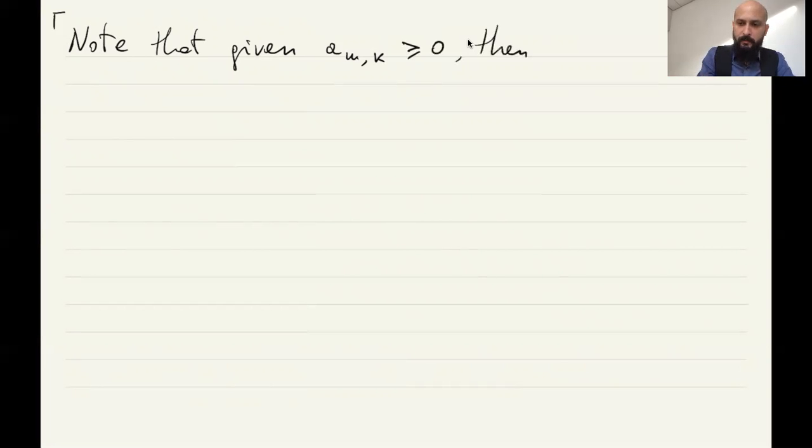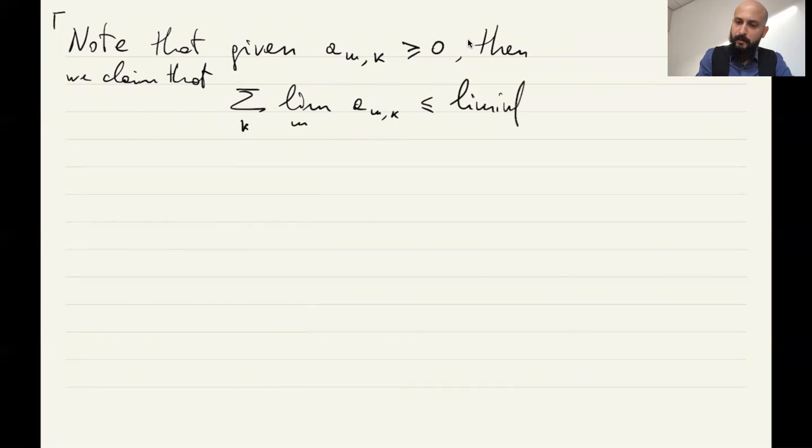Then we claim that the sum over k of the limit in n of a_{n,k} is less or equal to the limit in n going to infinity of the sum over k of a_{n,k}.